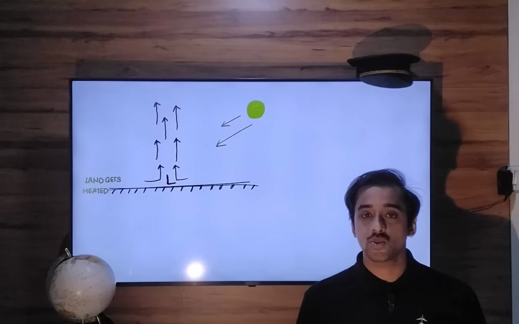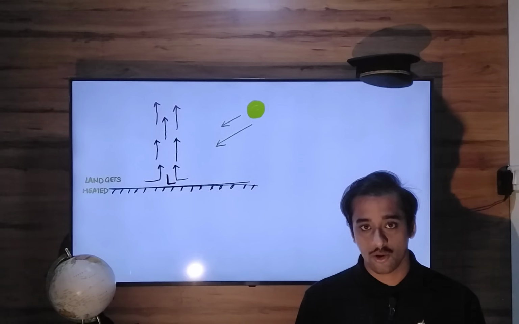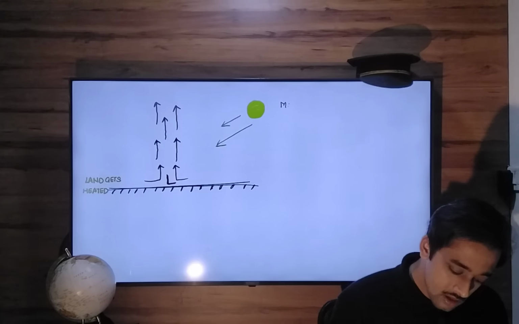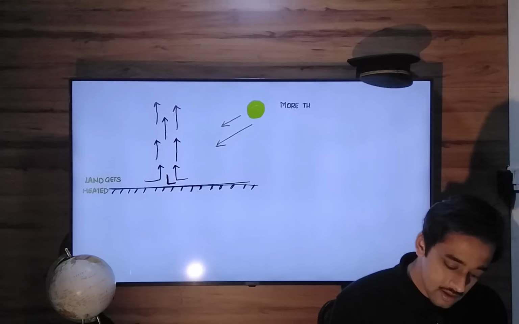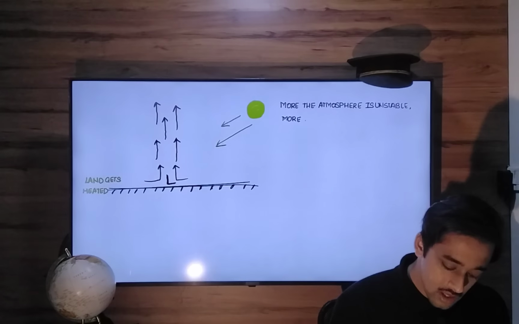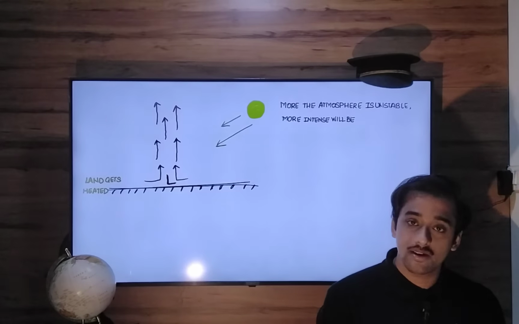These rising air currents will rise in the atmosphere to the extent of instability of the atmosphere. The more unstable the atmosphere, the more intense will be the convective currents.